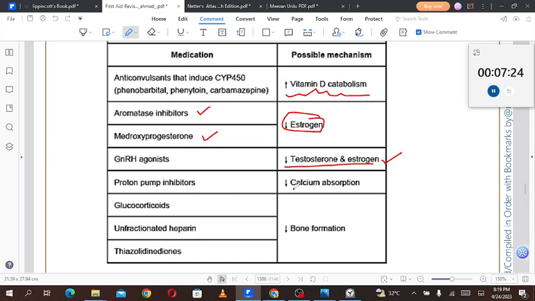Then we have proton pump inhibitors that decrease the calcium absorption. Glucocorticoids, unfractionated heparin, and thiazolidinediones, they will decrease the bone formation.